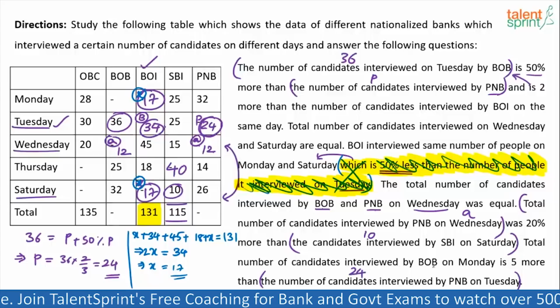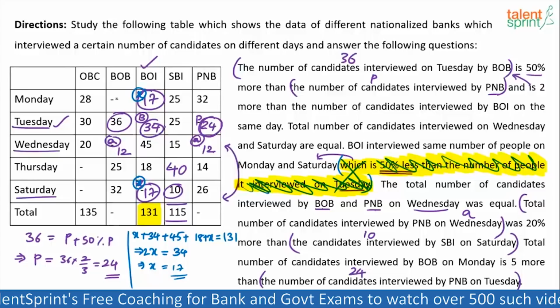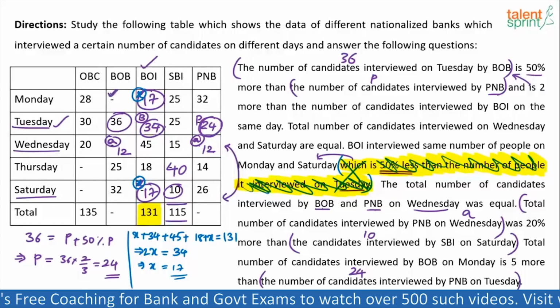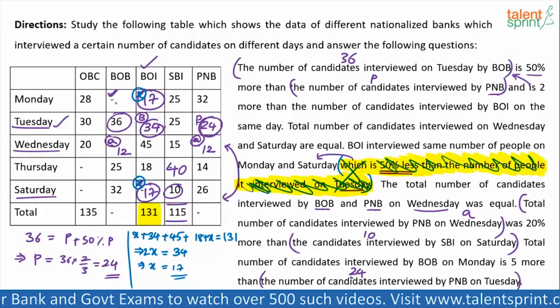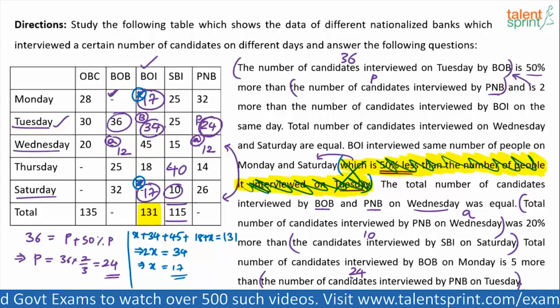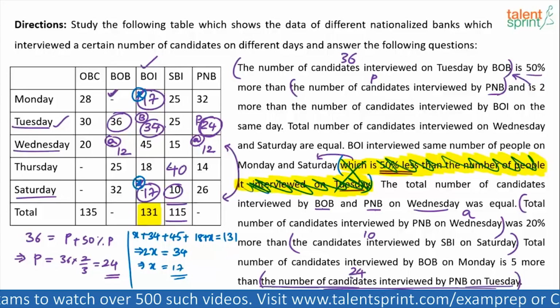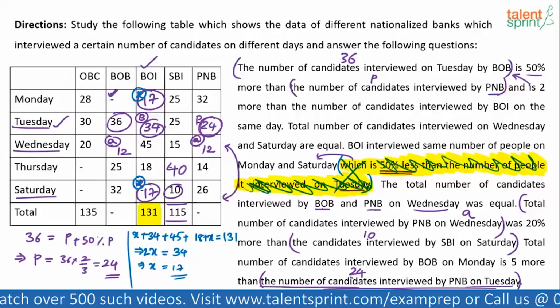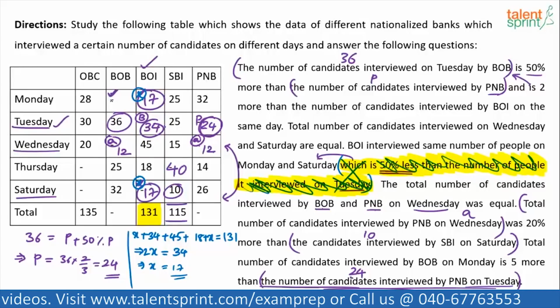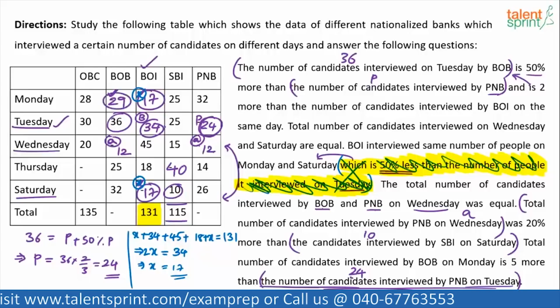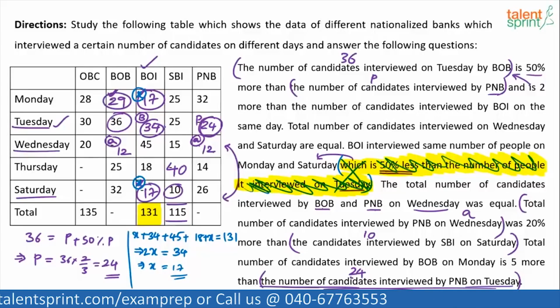This is 5 more than whatever the data here was, but that numerical value of the data is 24. 5 plus 24 is 29. So this is 29. That's it.